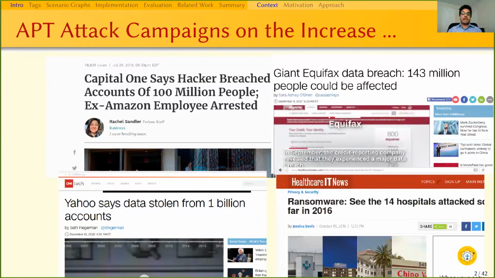In recent years, the number of targeted high-profile attacks has been rising. These attacks are carried out by skilled adversaries, which makes them stealthy and remain undetected for months. For example, the Equifax breach went undetected for 2.5 months and compromised sensitive information of more than 140 million users. Most of these attacks are mixed with benign background activities, which makes it hard for the human analyst to understand the progression of the campaign.